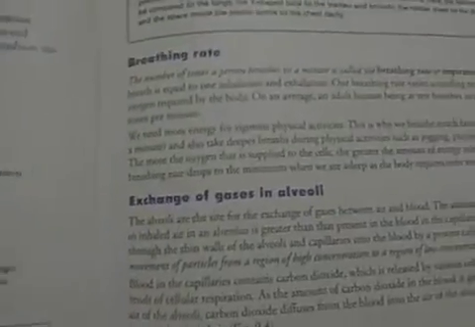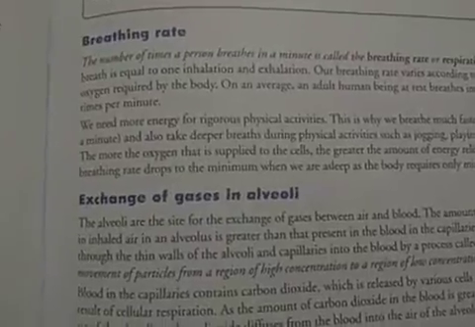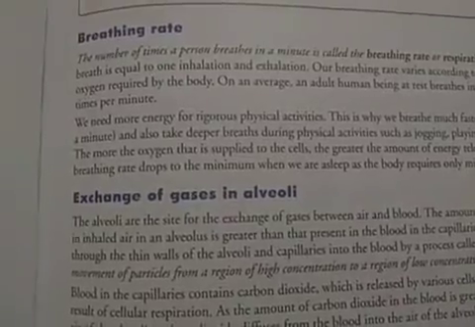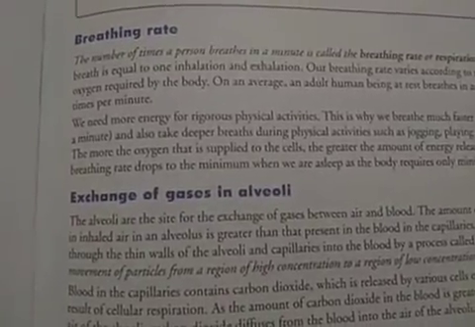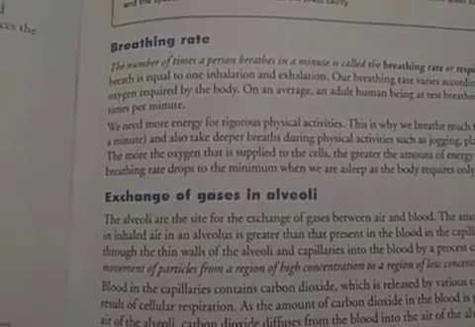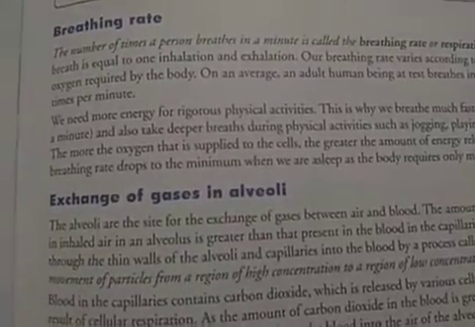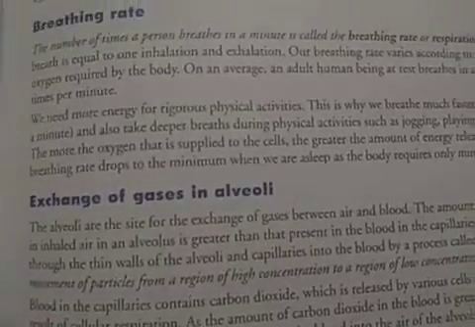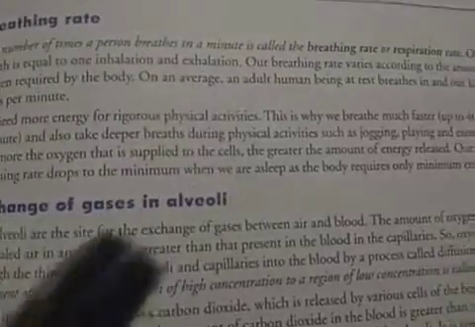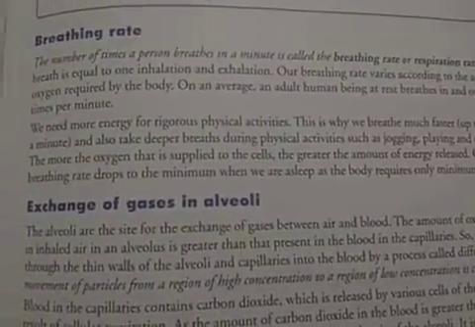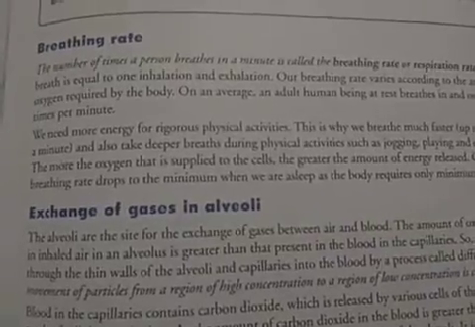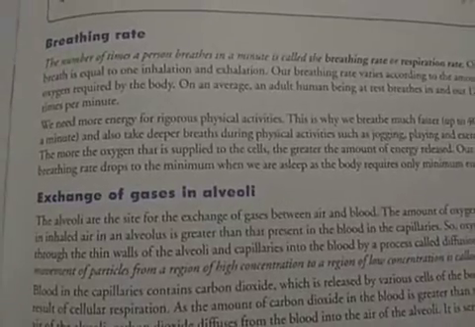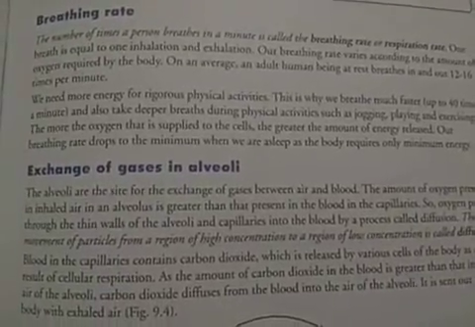So, next is the breathing rate. Breathing rate is the number of times a person breathes in a minute. It means it is equal to the number of breaths which we take during one minute. For example, as you know, one breath comprises one inhalation and one exhalation. So, if we count the inhalations and exhalations, then divide the sum by 2, you will be able to calculate the number of breaths.